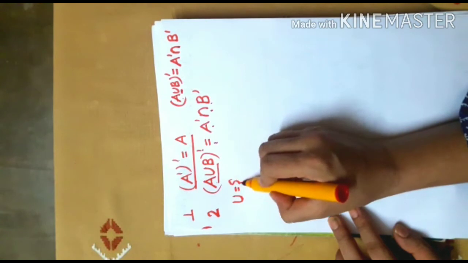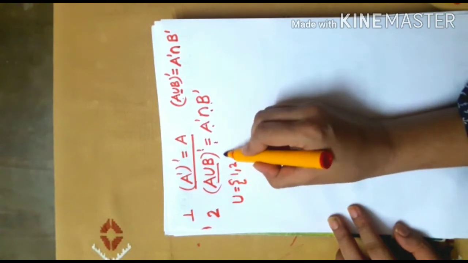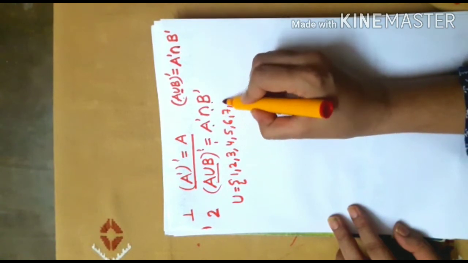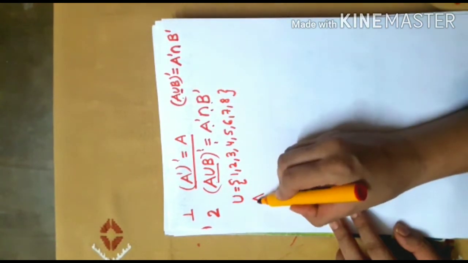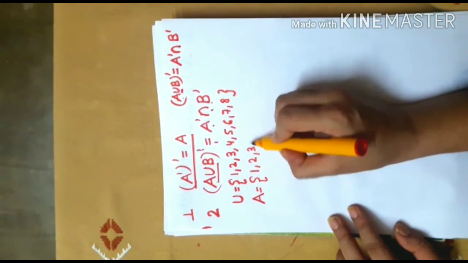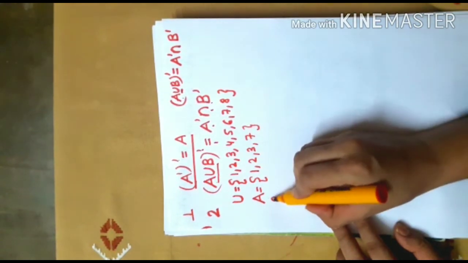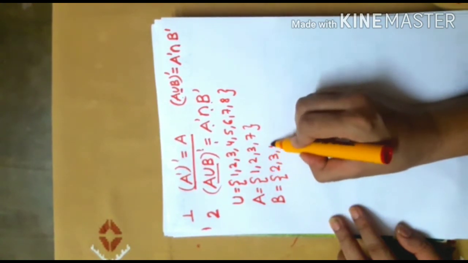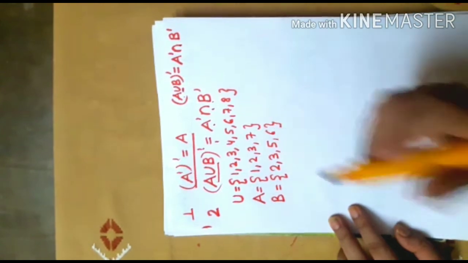Take the universal set as 1, 2, 3, 4, 5, 6, 7, 8 and the set A with elements 1, 2, 3, 7 and the set B with elements 2, 3, 5, 6.